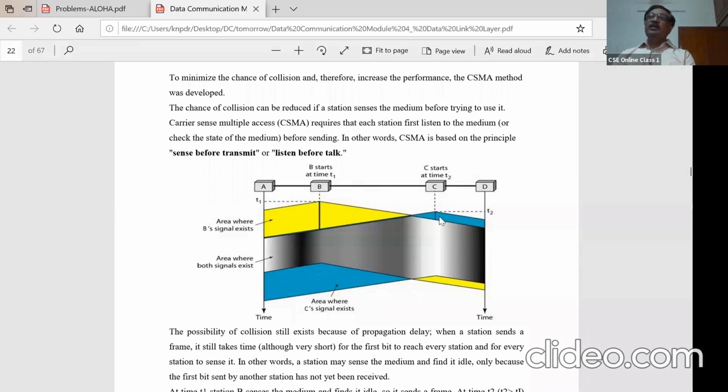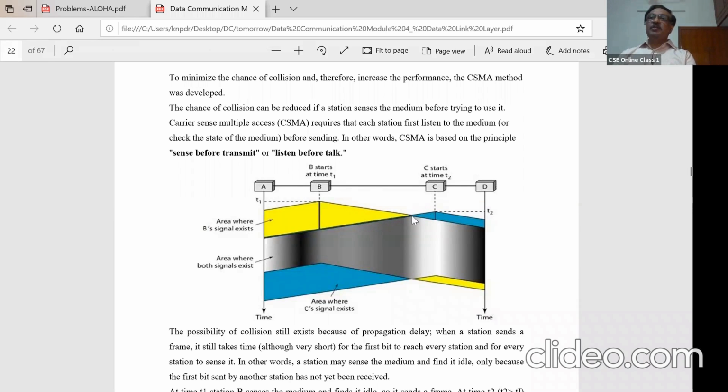But still here, there is a problem: the propagation time. If station B starts sending the data, only C starts finding that the data from B is traveling at time T2. Not at time T2, it can take time T3. At T3 only it will come to know. Before that, if it is ready with the data and tries to send the data, then they clash with each other, right?